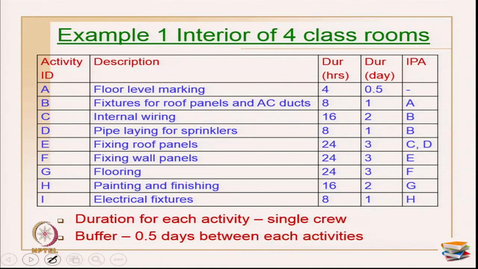Okay. So, this is primarily an example of how we do the interior works for 4 classrooms. We have taken 4 identical classrooms. So, how do we do the interior works? These are the list of activities. I have A, B, C, D, E, F till I, and only a few activities I have taken into consideration. One is floor level marking, fixtures for roof panels and AC ducts, then internal wiring, pipe laying for sprinklers, fixing roof panels, fixing wall panels, flooring, painting and finishing, and electrical fixtures.